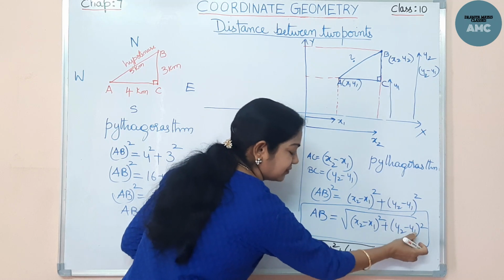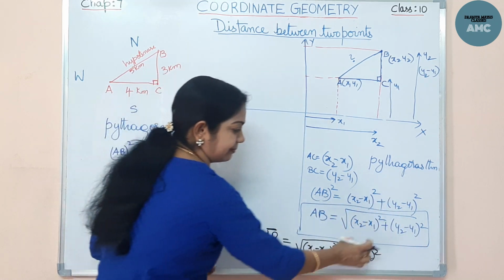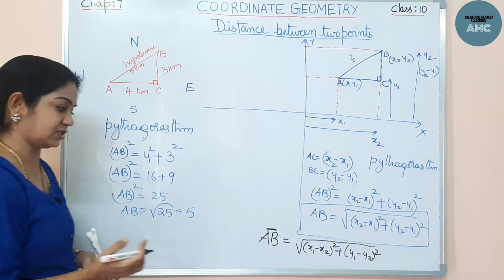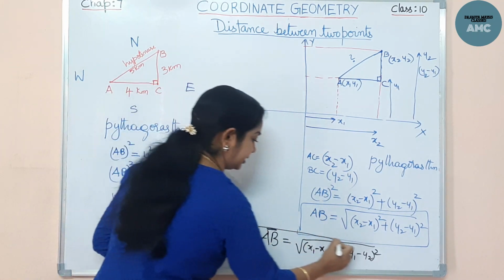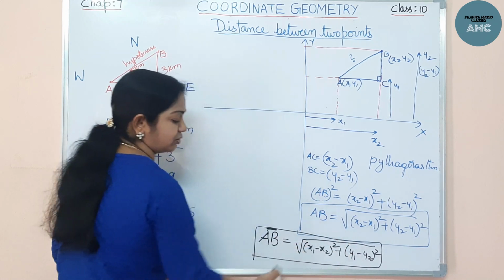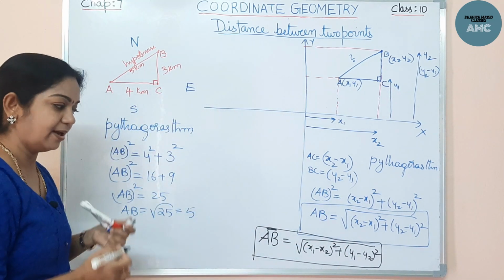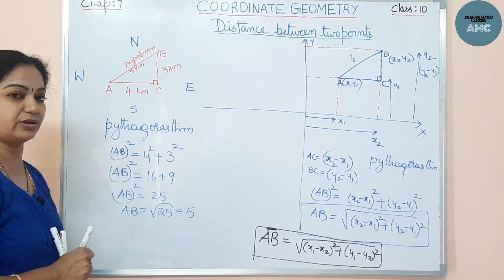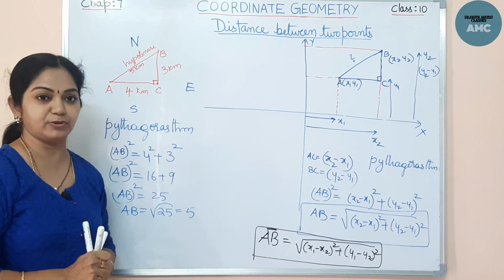Y2 minus y1 or y1 minus y2, one and the same, because after squaring the minus comes to positive. So the distance formula is this. A very important formula in the coordinate axis, under root of x1 minus x2 whole square plus y1 minus y2 whole square. Now quickly pause the video and note it down. We'll do an example problem.